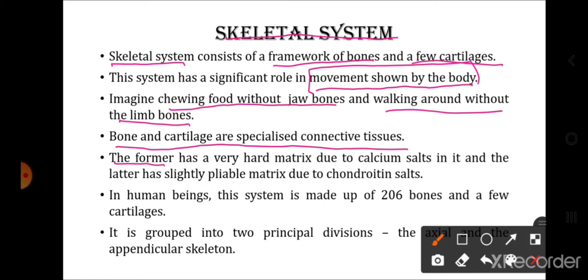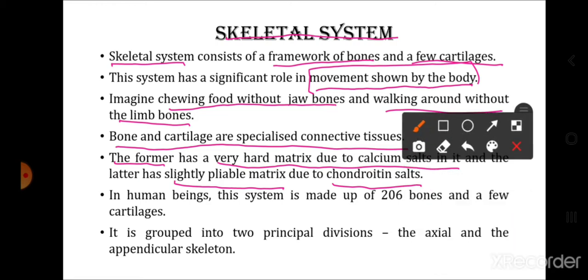The former, that is the bone, has a very hard matrix due to the calcium salts in it. Now connective tissue has a matrix. Matrix is the intercellular substance. So the matrix of the bone is very hard due to the presence of calcium salts in it. Whereas the matrix of the cartilage is slightly pliable. Pliable means it can be bent. Okay, it is bent. We can easily bend it. So the matrix of the cartilage is pliable due to the chondroitin salts. Which salts are present? It has the chondroitin salts.